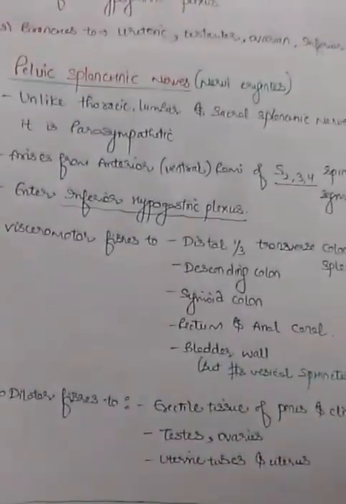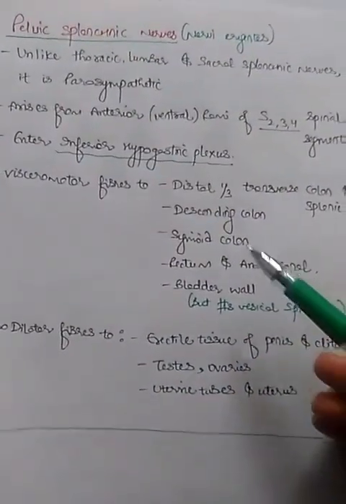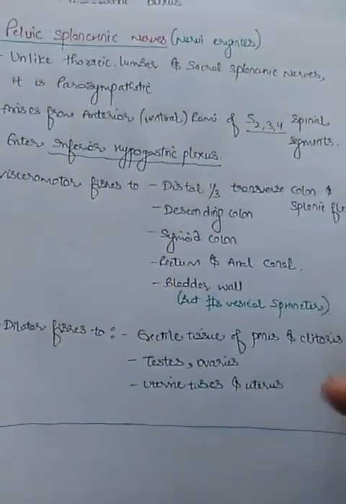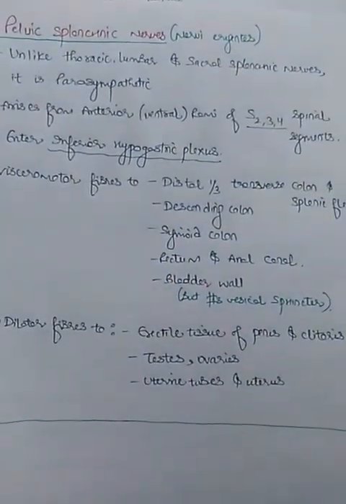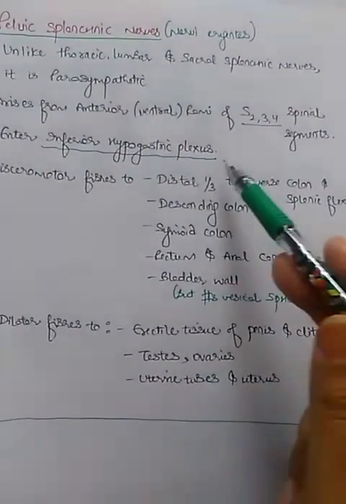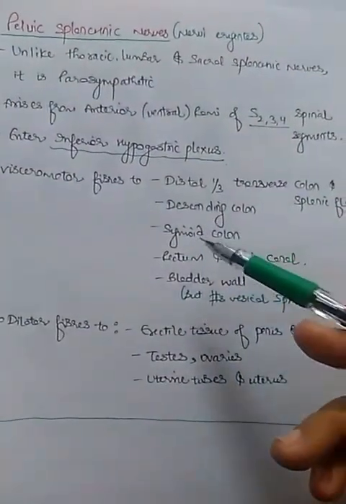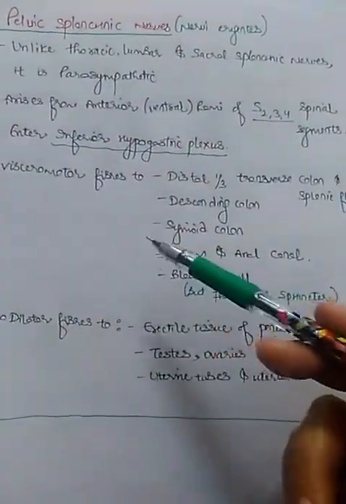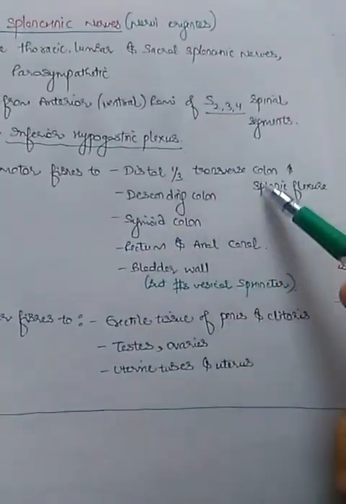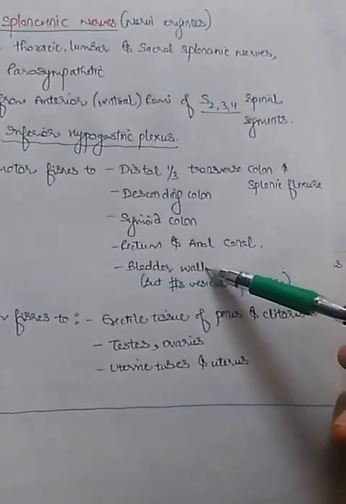Now the pelvic splanchnic nerves or the nervi erigentes, as I have told, are parasympathetic and enter the inferior hypogastric plexus, and some fibers reach the superior hypogastric plexus also after passing through the inferior hypogastric plexus. So these pelvic splanchnic nerves are parasympathetic and give visceromotor parasympathetic fibers to the distal 1/3 transverse colon up to the anal canal and also the bladder wall.